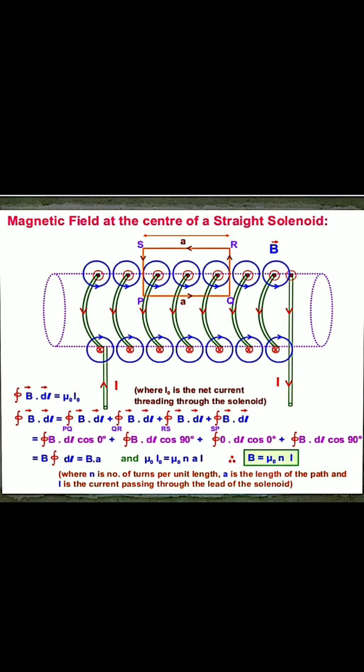So we get the magnetic field contribution only for P to Q. Why? Q to R and S to P are at 90 degrees, and R to S lies outside the solenoid, and outside the solenoid the magnetic field is 0.